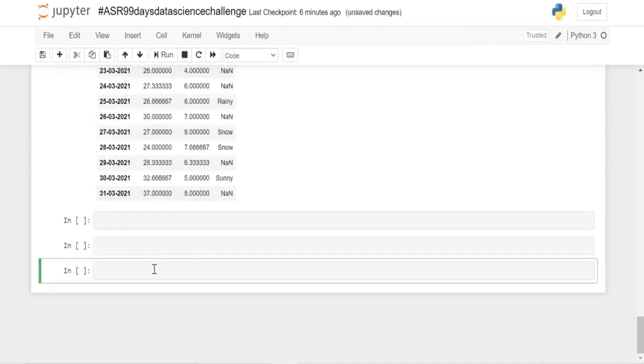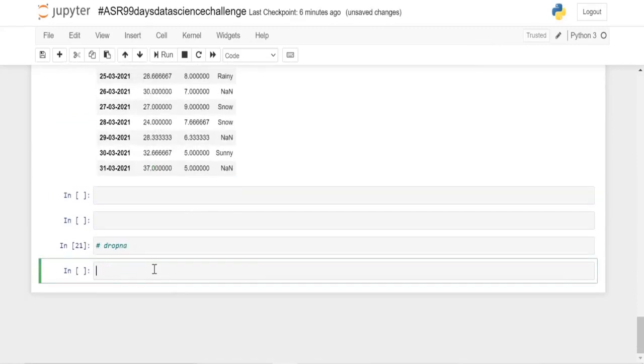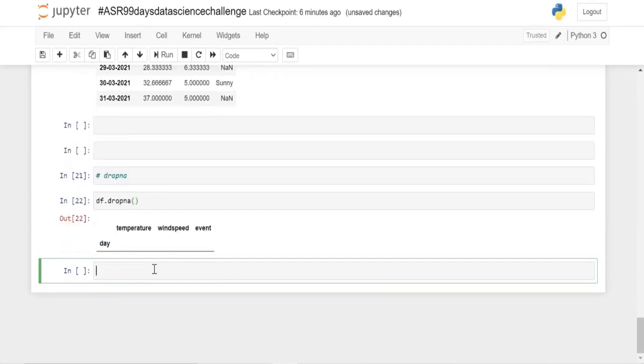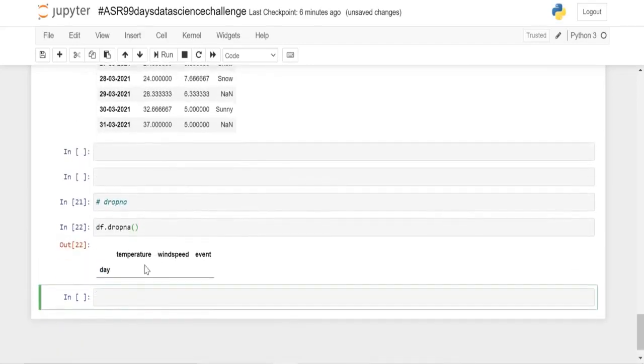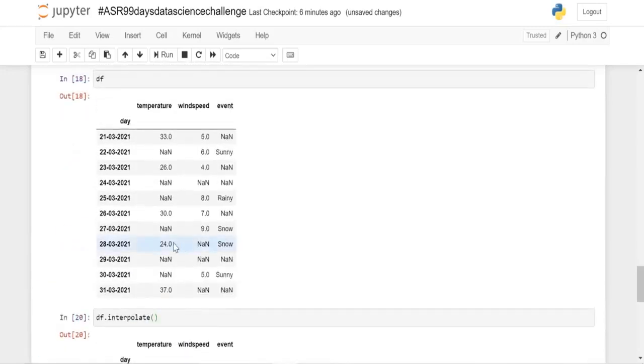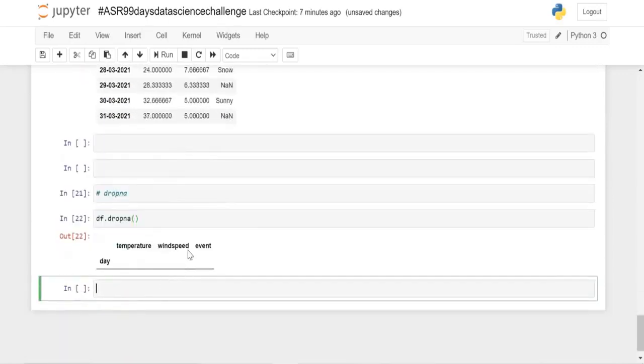And lastly, we are going to look at another function, that is drop NA. With the help of our drop NA function, we can drop the rows which have null values. So df dot drop NA, and here we ended up with the 0 result. That means each and every row of our data frame had some missing values. Let's check it out. Here 1 2 3 4, this is entirely a null value row, and yeah, we had every value as null, and so we did not get any.